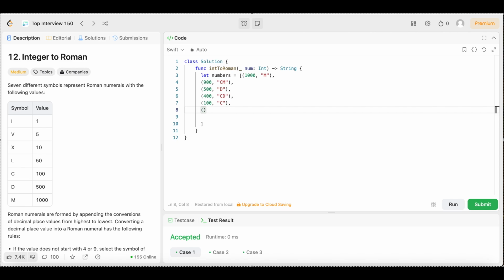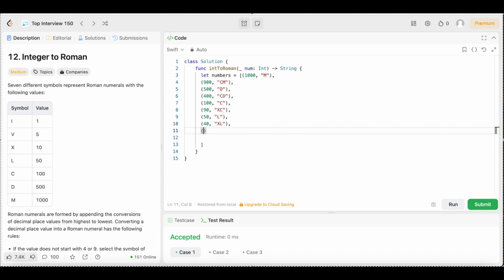And now we are going to do 40. Not 40, 90. Excuse me, y'all. We're going to do 90, comma, quotation marks, XC. Then we're going to come outside of that. Come down here. We're going to do 50. We're going to say 50, comma, quotation marks, L. Then we're going to come outside of that. Whoa, y'all, my bad. Comma, enter. Open up the parentheses. 40, comma, quotation marks, XL. Come outside of that tuple, comma, enter, open up the parentheses again.